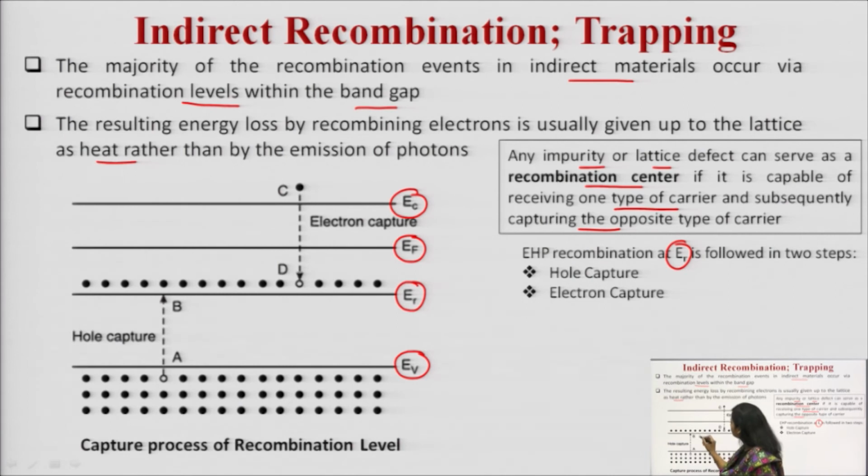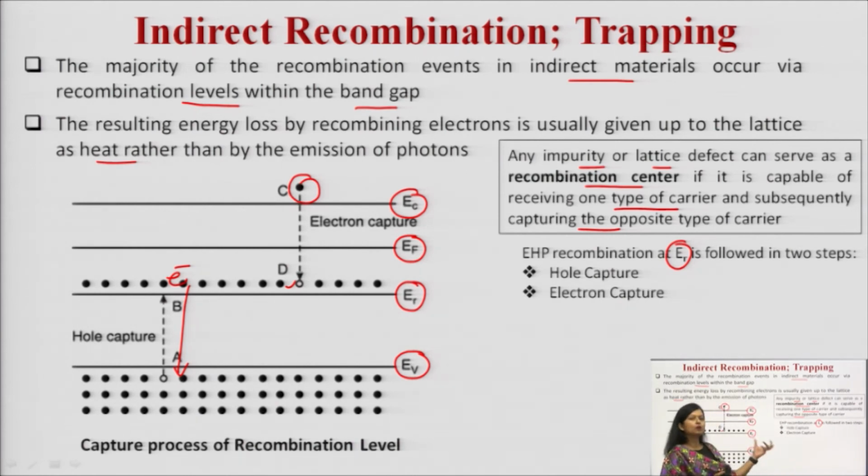So, when an electron moves from the ER level, this recombination level, to the valence band, now what will happen? In this particular case, it is going to occupy a space in the valence band, and that particular space or vacancy, which is known as a hole, means this is the process of hole capture. At the same time, what will happen? An electron which is available in the conduction band will drop down to the recombination level, and because of the movement of the earlier electron, a vacancy was created and it will occupy this particular vacancy. So, this is how the electron capture process can be explained.